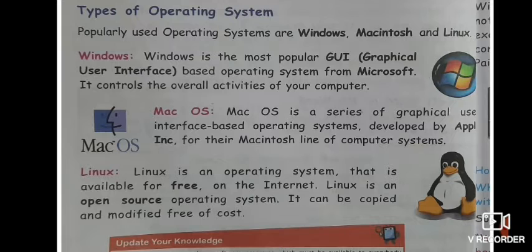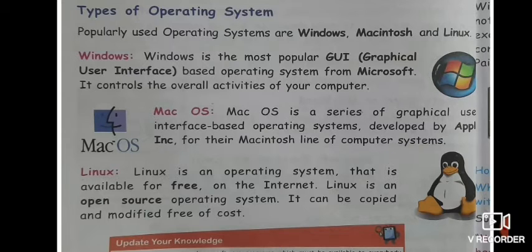Last one is Linux. Linux is one of the operating systems that is available free of cost. So you can download it from the internet freely. There is no cost. It is also known as open source. You can download it and you can also modify it according to your wish.